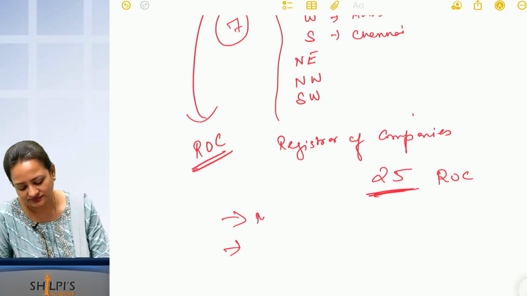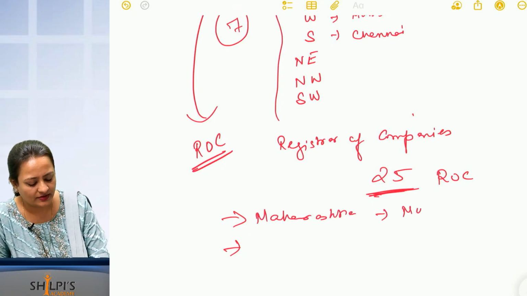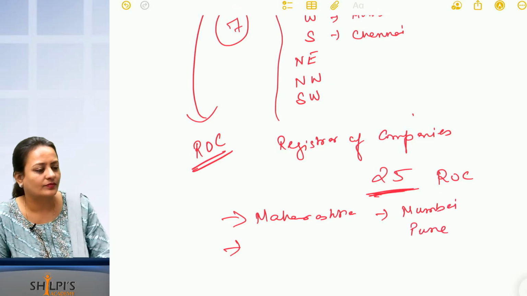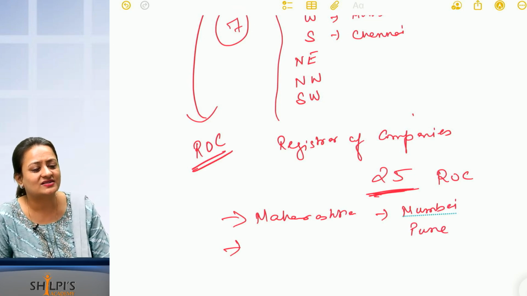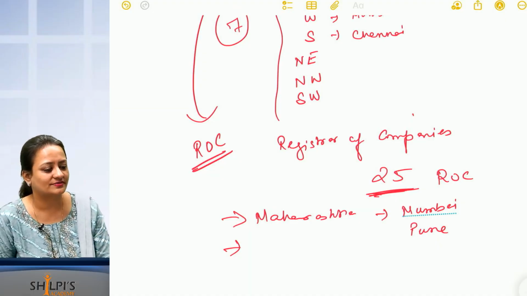Very good. Maharashtra has 2 ROCs. One is at Mumbai and one is in Pune. What can be the second state where there will be 2 ROCs? Which is another state which has a lot of industries?